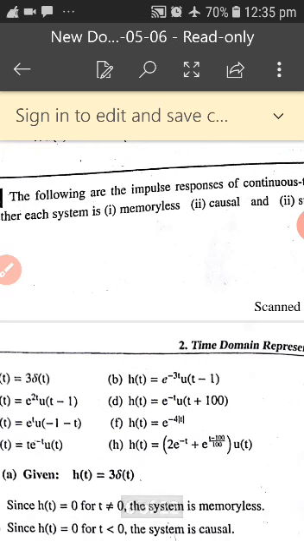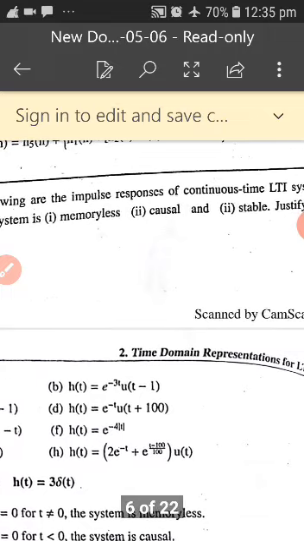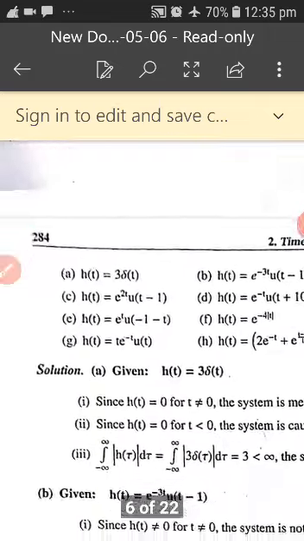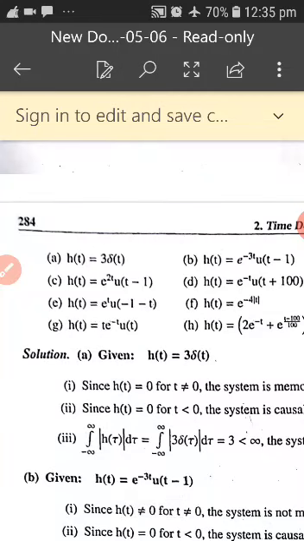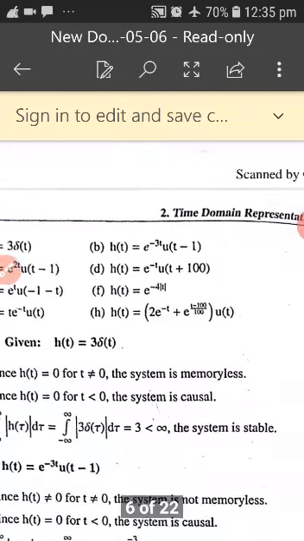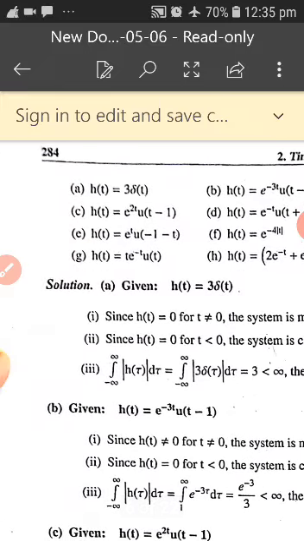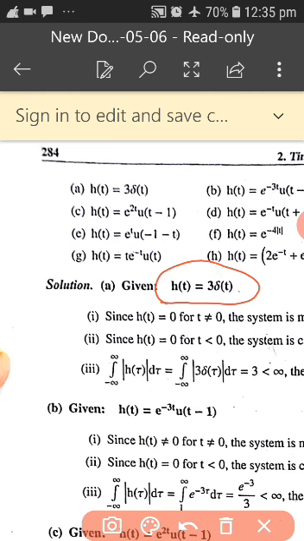Whenever you answer whether it is memoryless, non-memoryless, causal, non-causal, stable or non-stable, you have to justify your answer. These are the list of problems given, A to H. Different types of problems are given. Let us go for the first problem: h of t is equal to 3 into delta t. Delta t is the unit impulse, and 3 is the amplitude here.